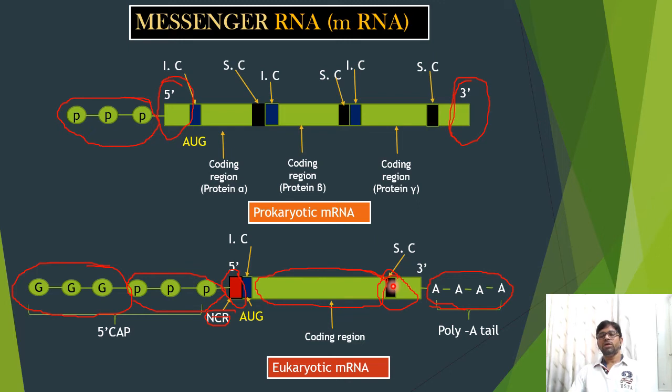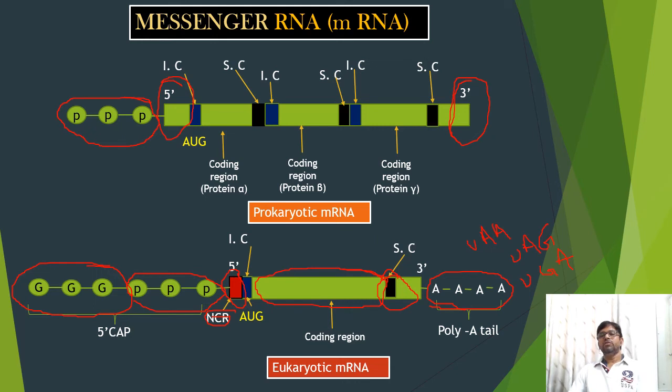In eukaryotic cells, the stopping codons are UAA, UAG, and UGA. These three codons are called nonsense codons.